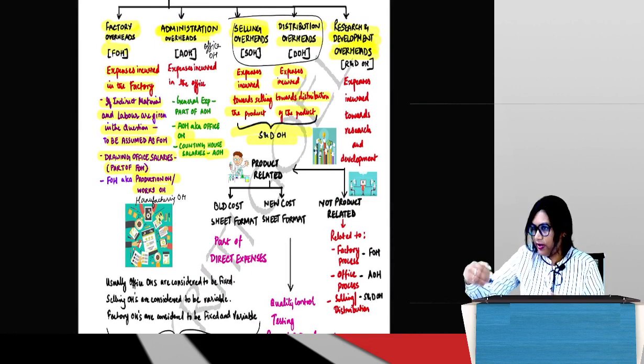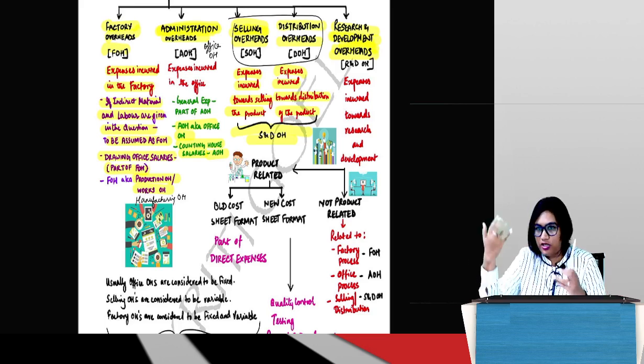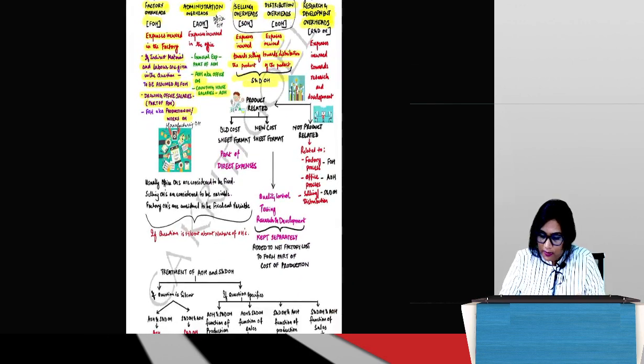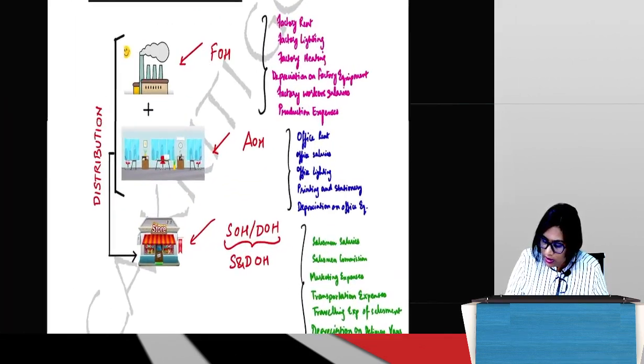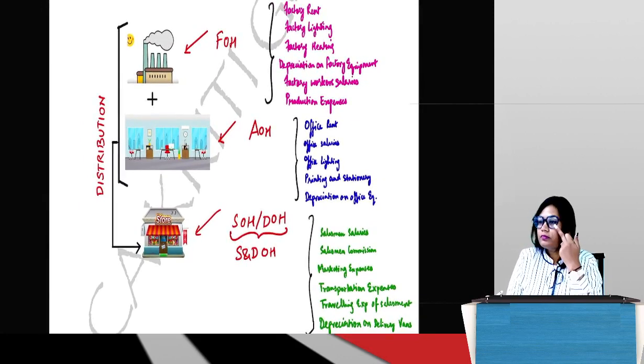Otherwise, if we segregate it activity wise, then there will be multiple expenses and the cost sheet will just be pages and pages. So we can't really afford to do that. We have to keep it as simple and short as possible. So if you see the previous page, I have given you some examples. Do you see them here? Quickly run through them.